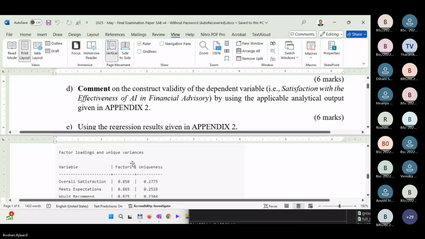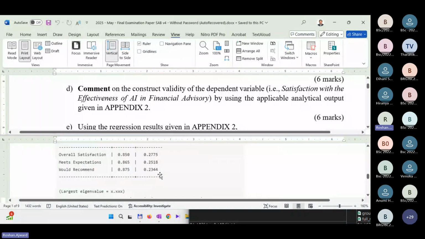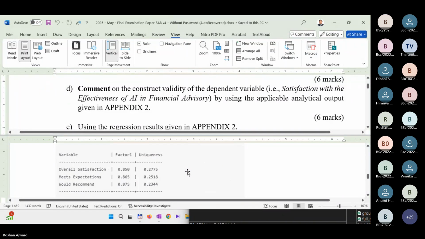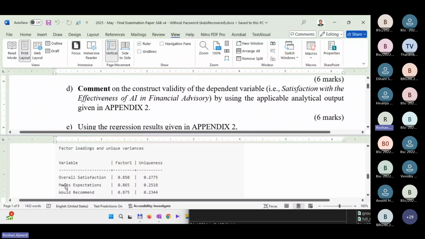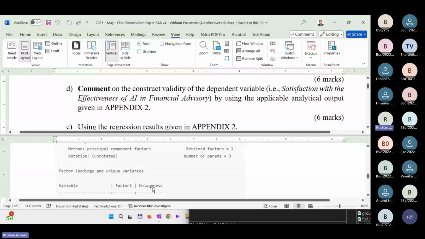Yes or no? See, very clear, it says retain factors: only 1. And you can see the 3 sub-questions are loaded only under 1 construct, right? And here the eigenvalues are not given, but if the eigenvalues are given, that also will say how many factors there are. But here clearly it says retained factors 1, and there's only 1 factor where these 3 are loaded.